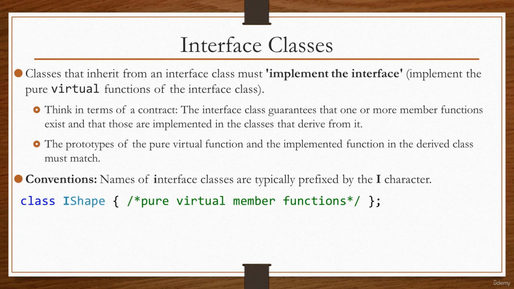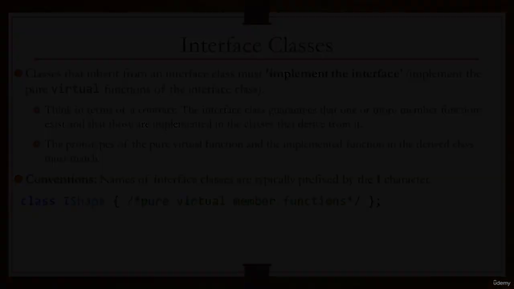Names of interface classes are typically prefixed by the I character, such as class iShape. And then within the body you'll have the pure virtual function such as draw, for example. Another convention that you may see is I underscore followed by the class name, but of course then you have to type that additional underscore.